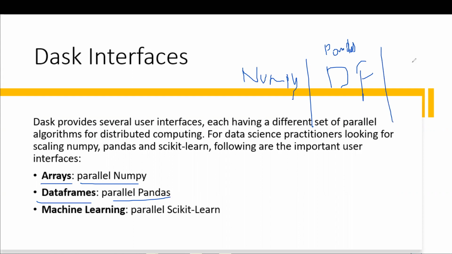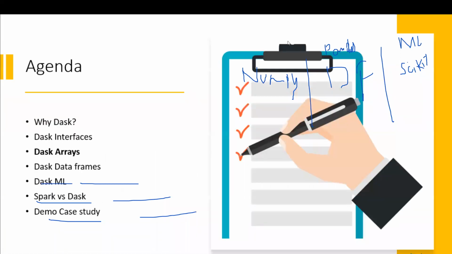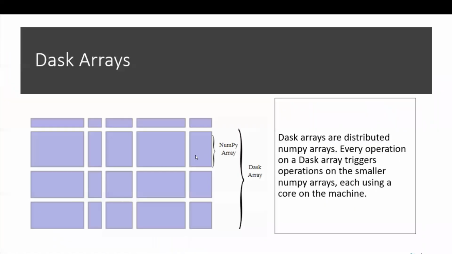And in machine learning, if you want to do ML, we have scikit-learn. So in Dask, we have Dask ML, which is parallel to scikit-learn. So these are the different interfaces that we have for Dask, and we are going to see these interfaces one by one, right? First, we will go to arrays, and then we will come to data frames. Then finally, we will see the machine learning part. Okay, so let's go to Dask arrays.